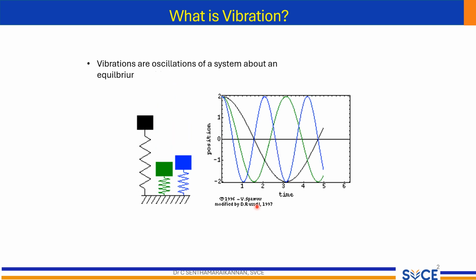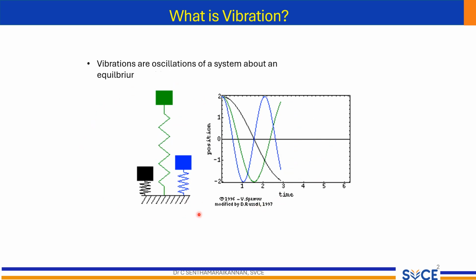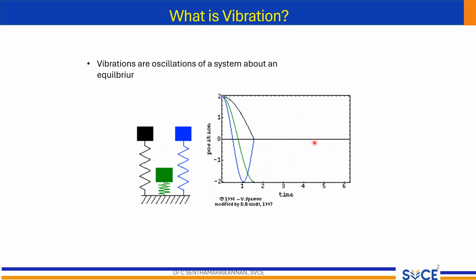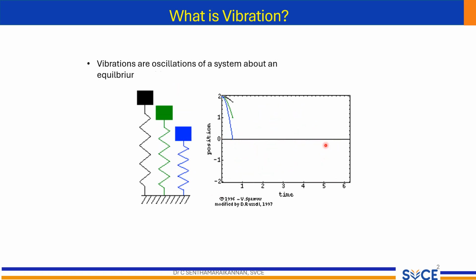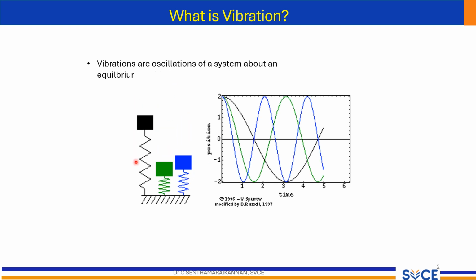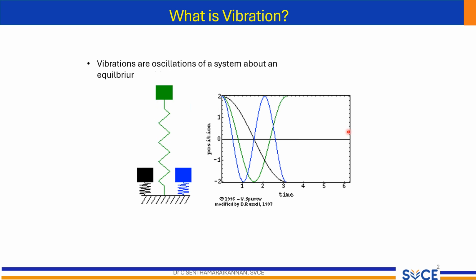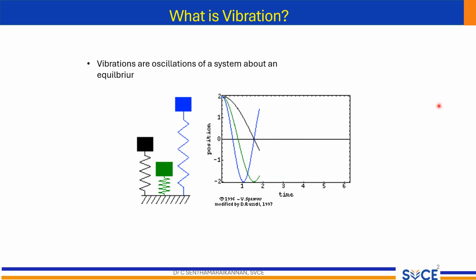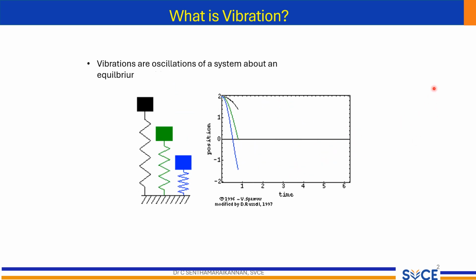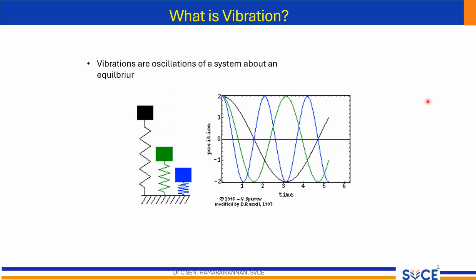To begin with, let's define vibration. Vibrations are oscillation of a system about an equilibrium position. In simpler terms, it is the repetitive back and forth movement of an object around a central point. Imagine pushing a child on a swing. As the swing moves back and forth, it's oscillating around the central resting position. This is a form of vibration.